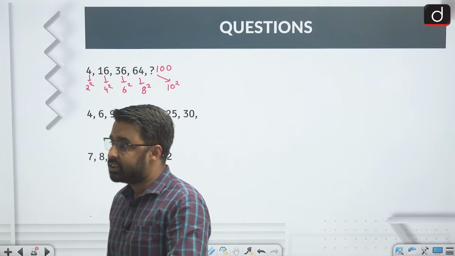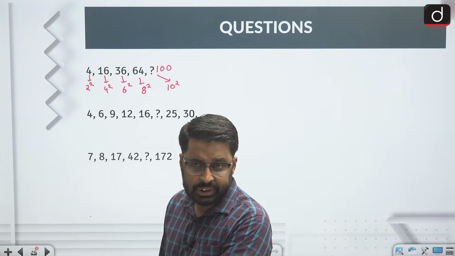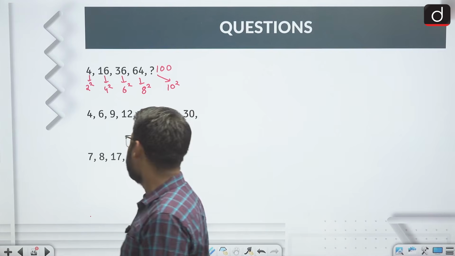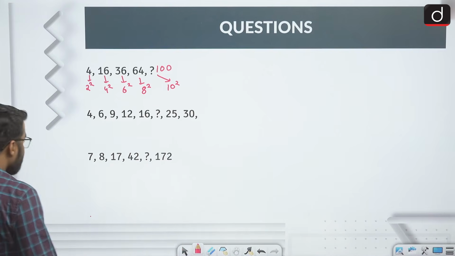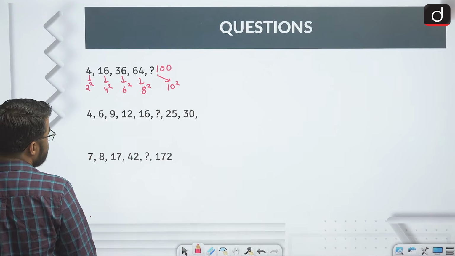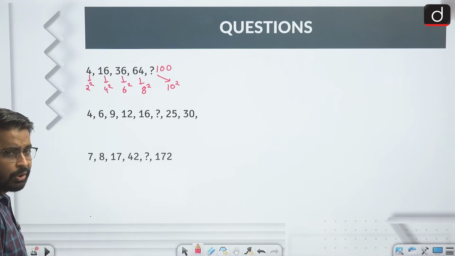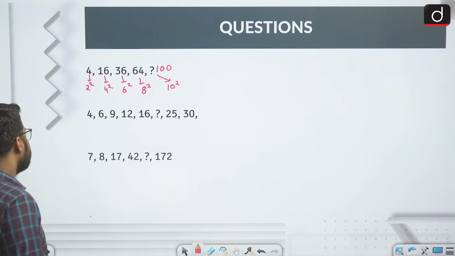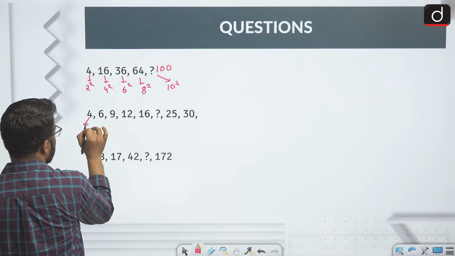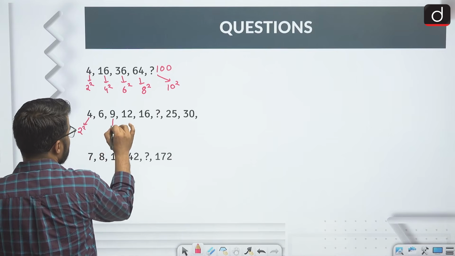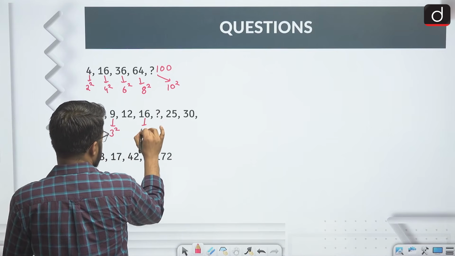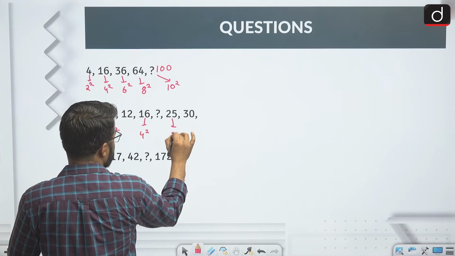See, the next series is a combination of two series which are written in alternate manner. The first series that I see written in alternate manner is made up of perfect squares, because we can write 4 as 2 square, 9 as 3 square, 16 as 4 square and 25 as 5 square.